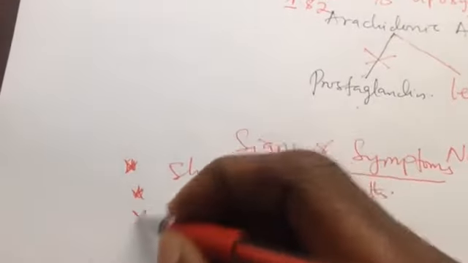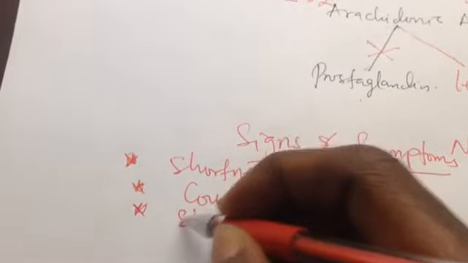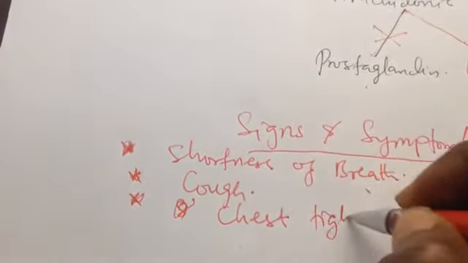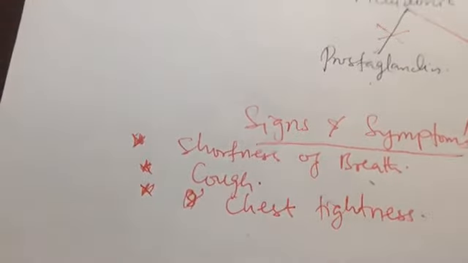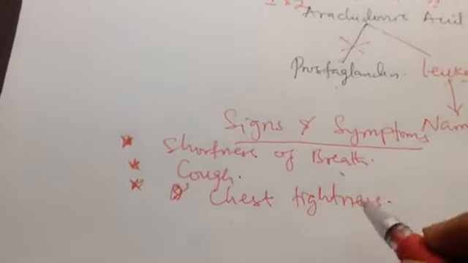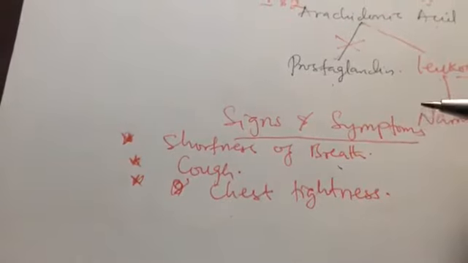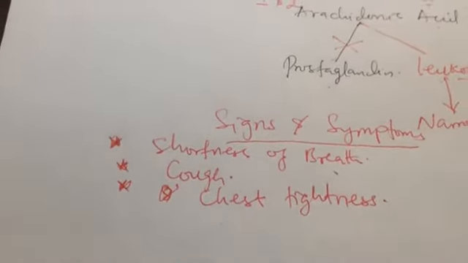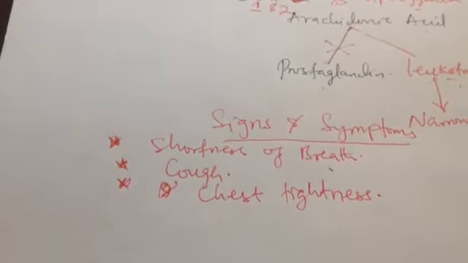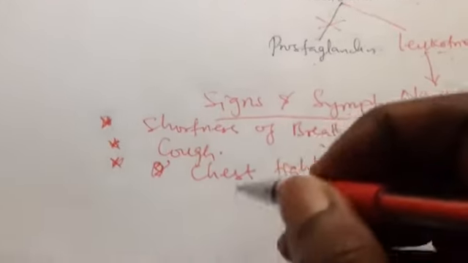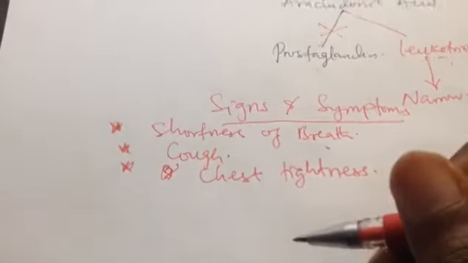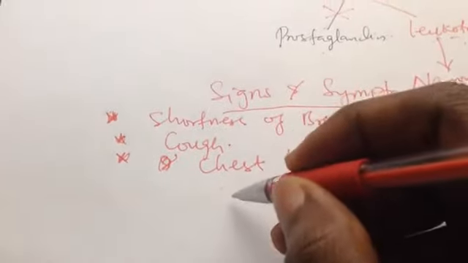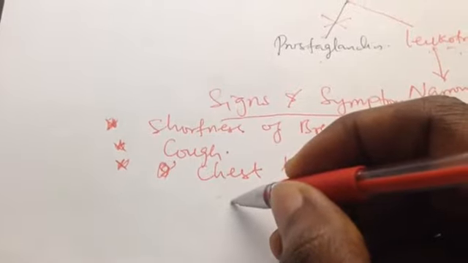And then the person will be experiencing a kind of chest tightness, right? So these are the most important symptoms of asthma actually. And you as a doctor, when you take his blood, especially if the attack is very serious, if you take his arterial blood gases, ABG, you will see that he is having a kind of hypoxemia.